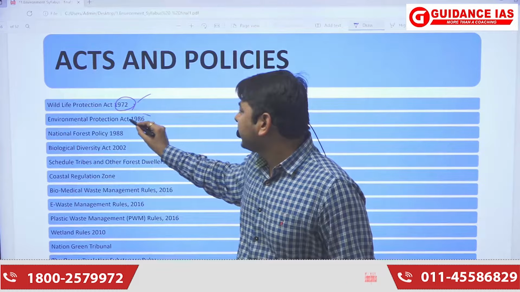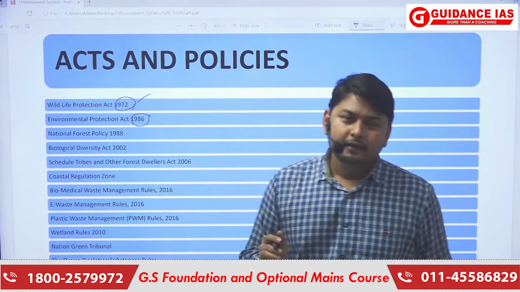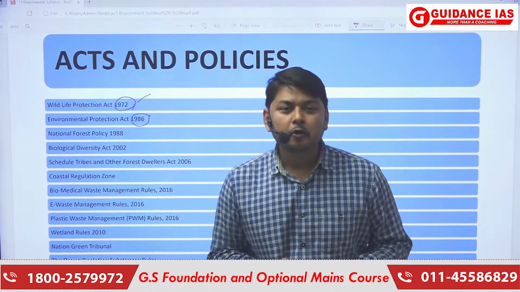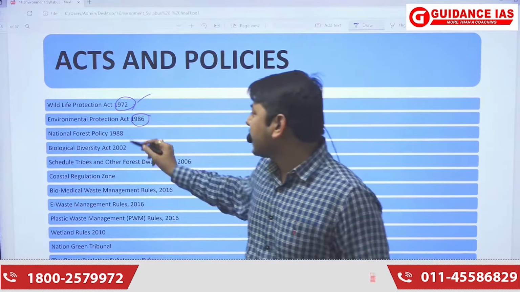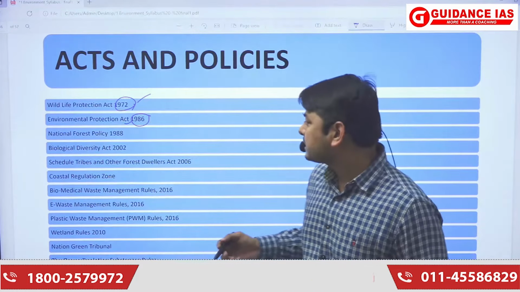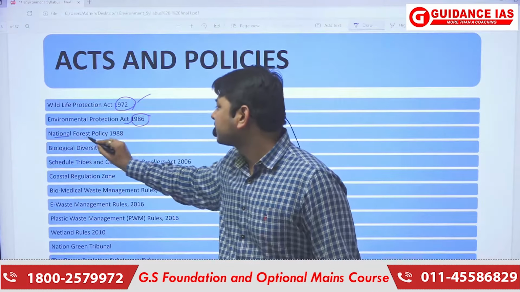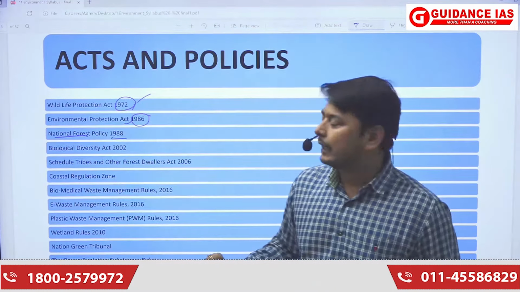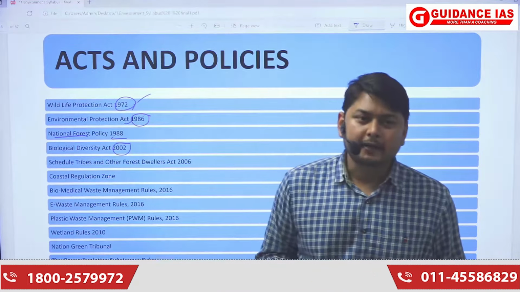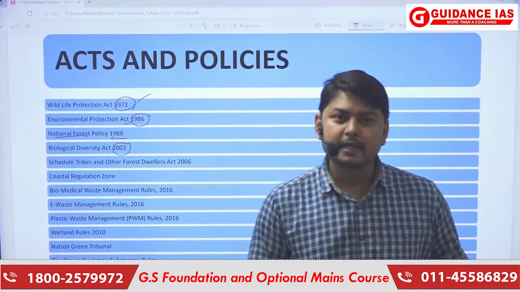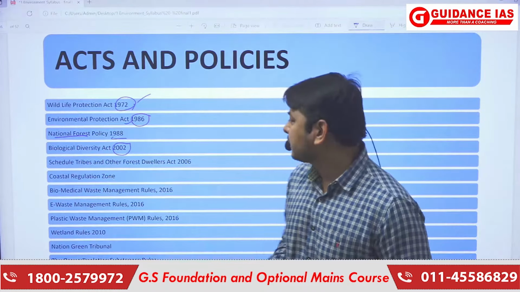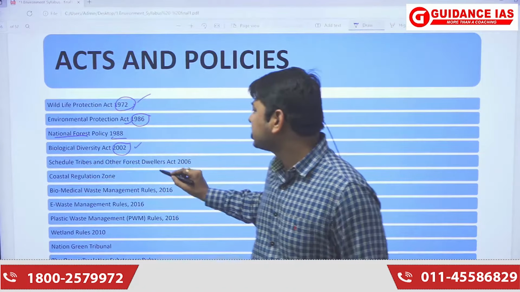Second, in 1986, there was environmental upgradation, or there was consciousness about the environment. So the Environmental Protection Act 1986 was passed. Then after that there was a policy on national forest, which was implemented in 1988. After that there was the Biological Diversity Act. There were some issues related to conservation of biodiversity, so it led to the formation of the Biological Diversity Act 2002.